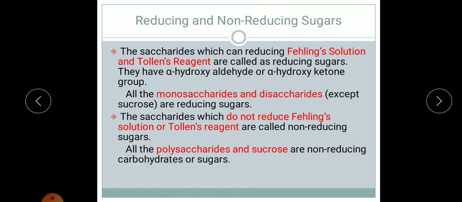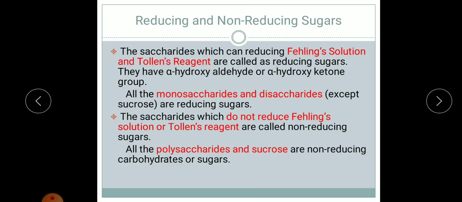Number 3: what are sugars and non-sugars? Give examples. Question number 4: define the following terms with one example: monosaccharides, disaccharides and polysaccharides.